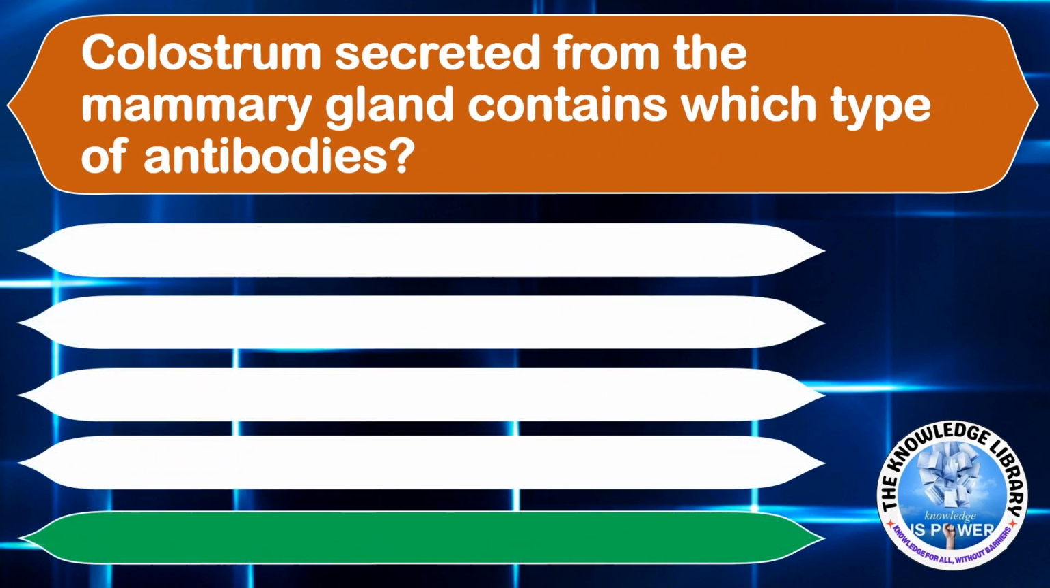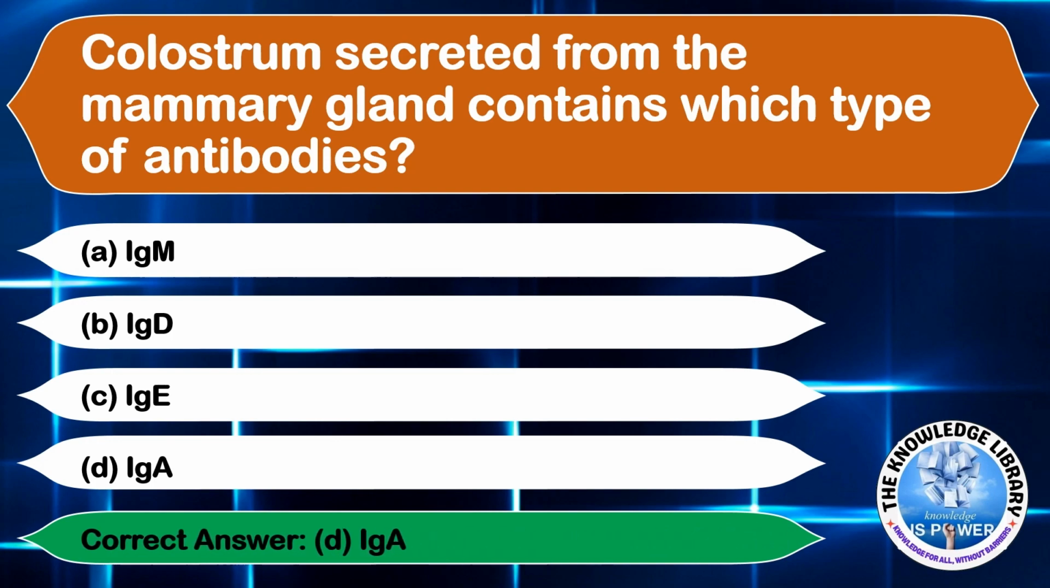Colostrum secreted from the mammary gland contains which type of antibodies? Option A, IgM. Option B, IgD. Option C, IgE. And option D, IgA. The correct answer will be option D, IgA.